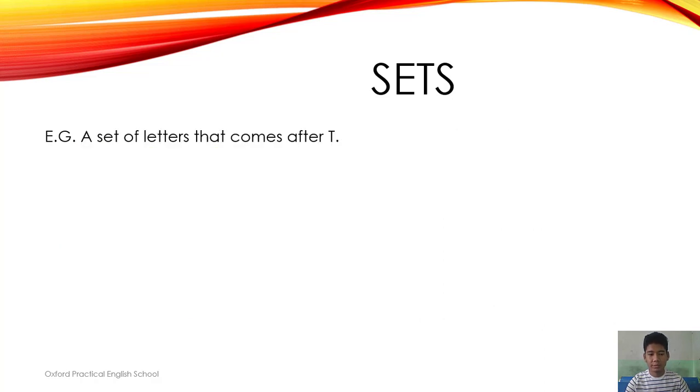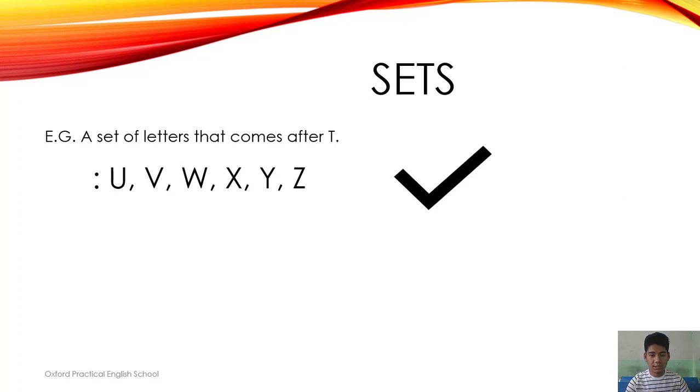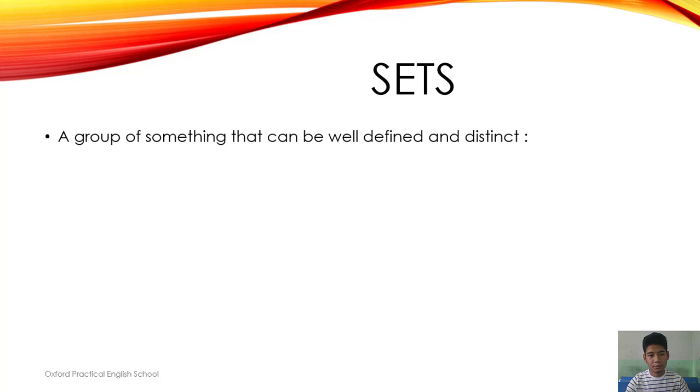Another example is a set of letters that come after T. Is it well defined? It is well defined because we can list down all the elements of the set. They are U, V, W, X, Y, Z and hence it is a set. So a group of something that can be well defined and distinct is a set. Zones of Nepal, is it a set? Yes, it is because there are 14 zones, we all know that and we can list them all.